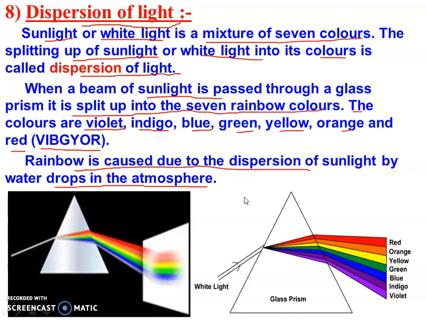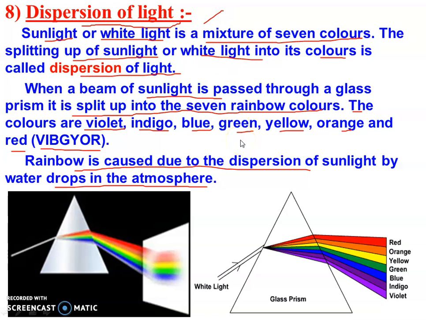Actually, sunlight or white light is made of 7 colors. So when we pass this white light through the prism, it splits into its components, the 7 colors. So a pattern will form in which 7 colors appear. This phenomenon is known as dispersion of light.